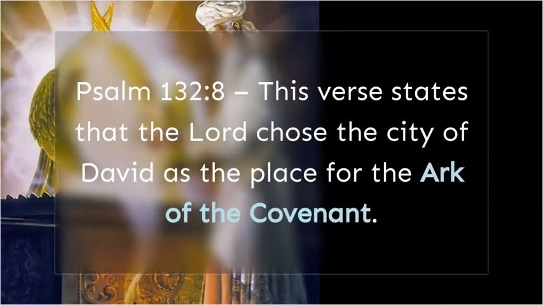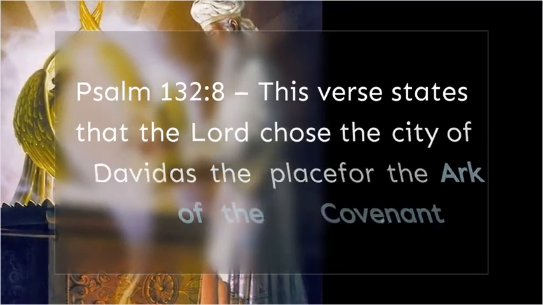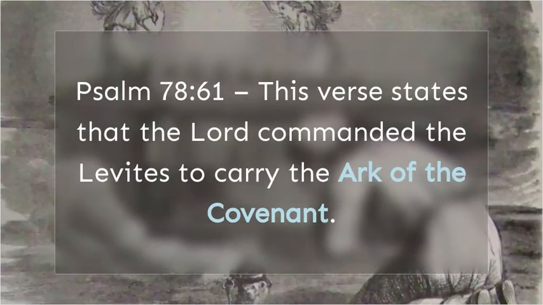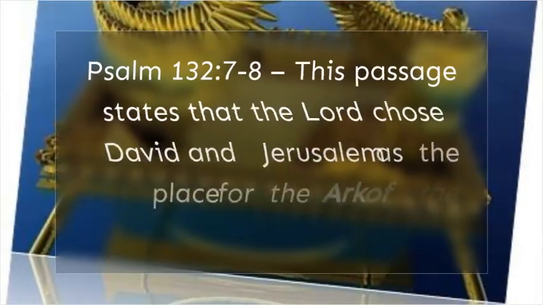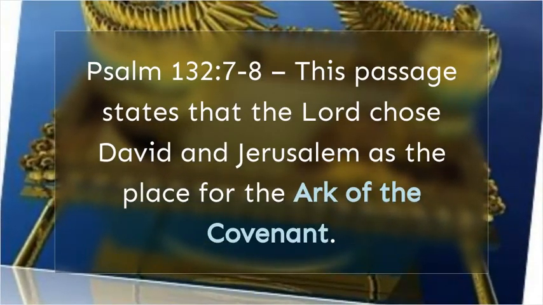Psalm 132:8. This verse states that the Lord chose the city of David as the place for the Ark of the Covenant. Psalm 78:61. This verse states that the Lord commanded the Levites to carry the Ark of the Covenant. Psalm 132:7-8. This passage states that the Lord chose David and Jerusalem as the place for the Ark of the Covenant.